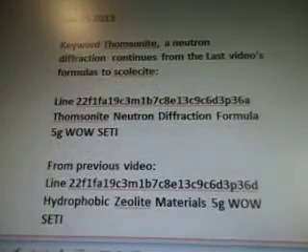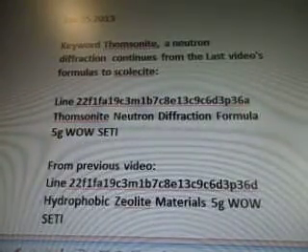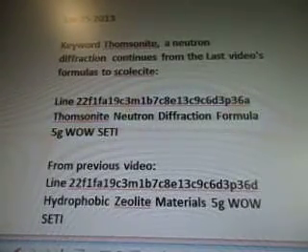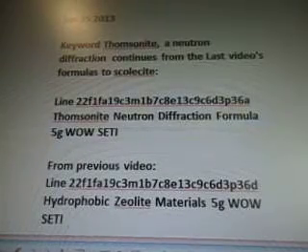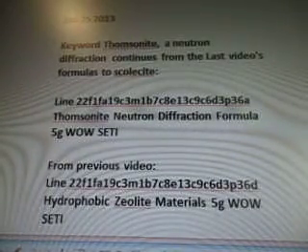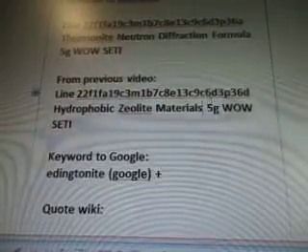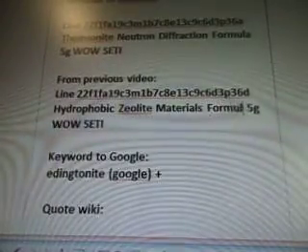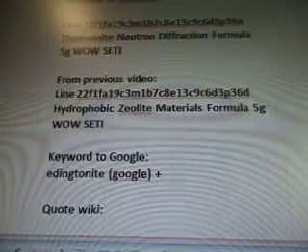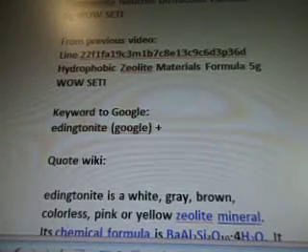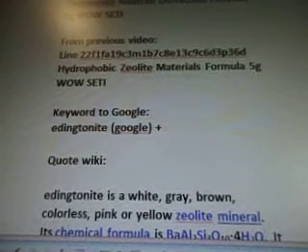Line 22f1fa19c3m1b7c8e13c9c6d3p36a. Thomsonite neutron diffraction formula 5G Wow Seti. Then a previous video, line 22f1fa19c3m1b7c8e13c9c6d3p36d. Hydrophobic zeolite materials, and then I just added the word formula to it, 5G Wow Seti, because I came up with the formula after I had finished filming it. So I changed the title after I filmed it.